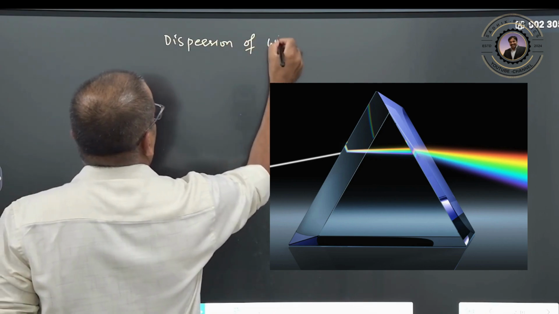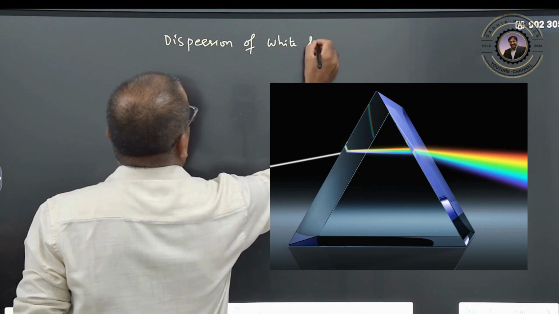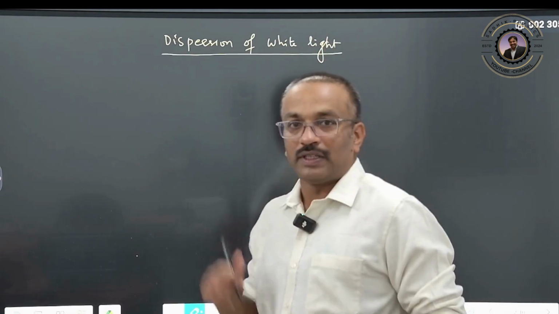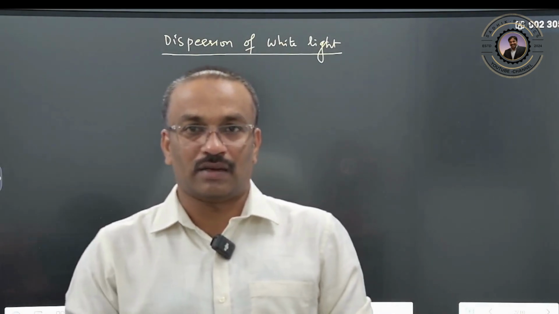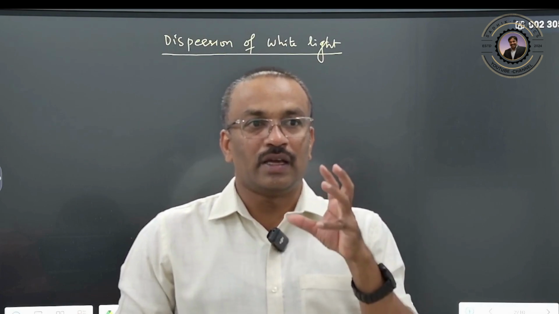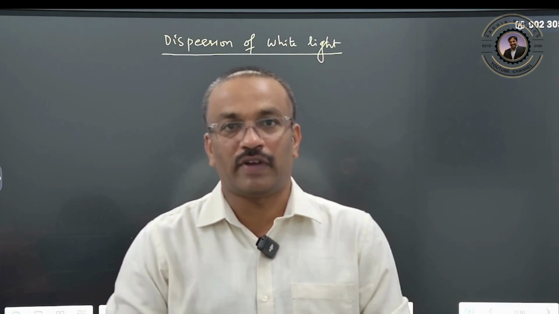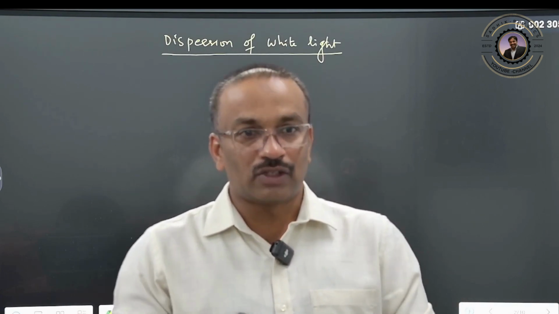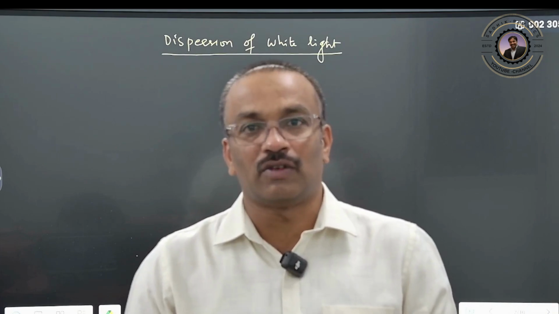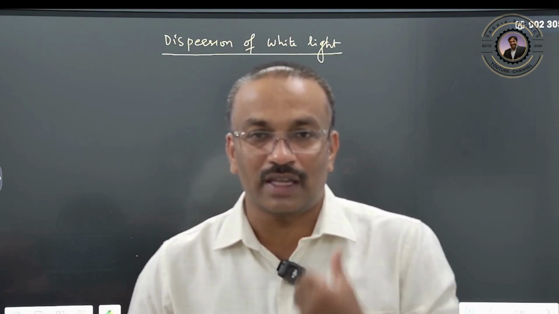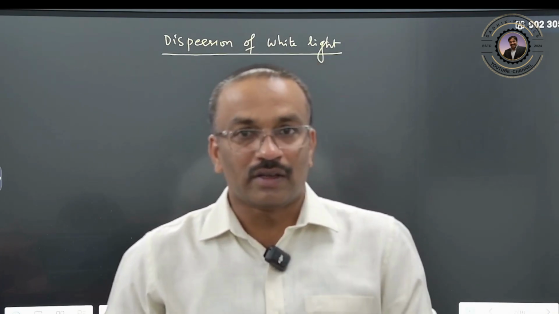Dispersion of white light. We will see the dispersion of our white light. White light is nothing but a combination of different colored light rays. That's why in this world you are able to see the different colors, because our sun is giving us white light, right?